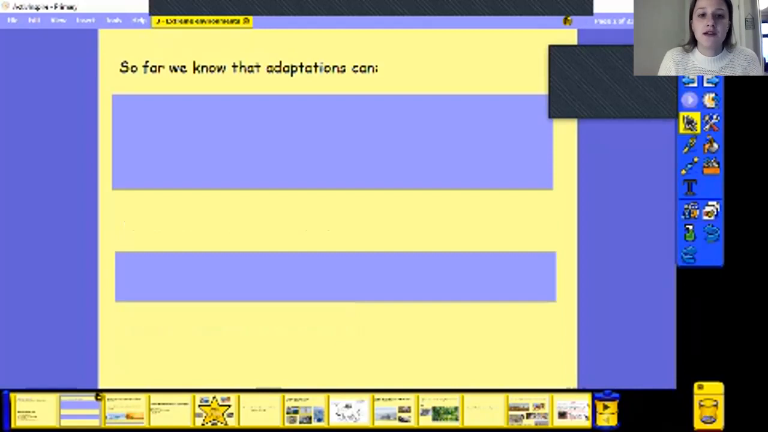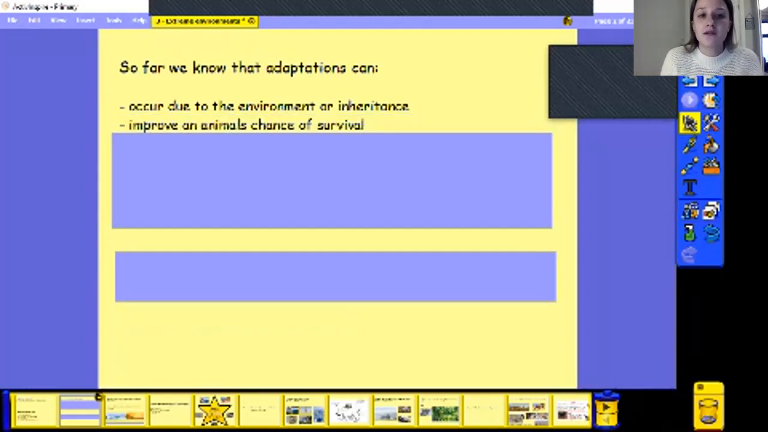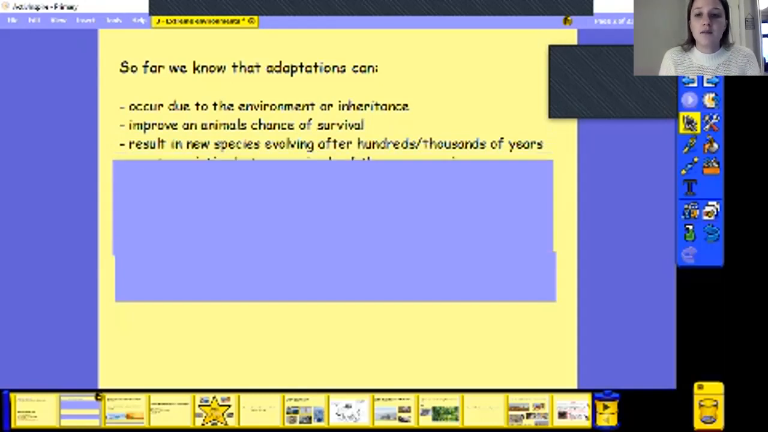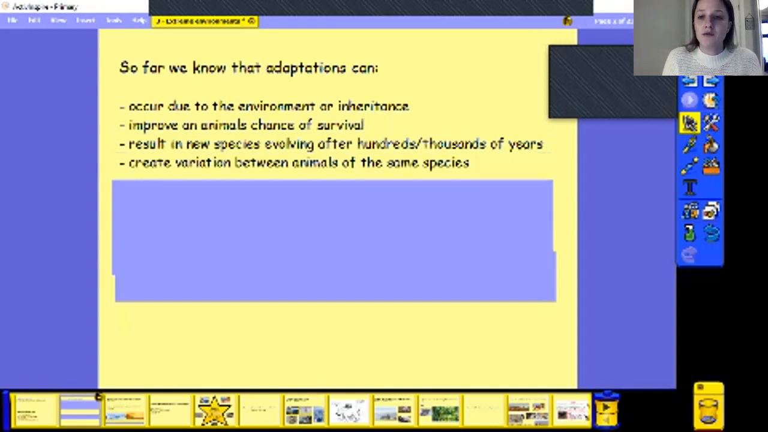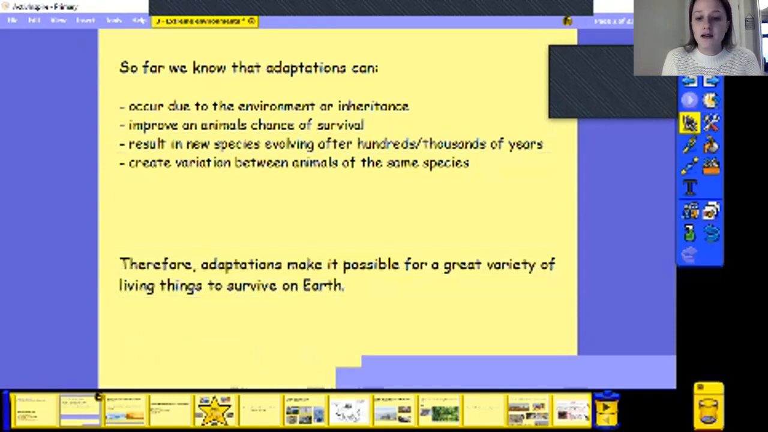So far we know that adaptations can occur due to the environment or inheritance. We did that last lesson. We also know that it can improve an animal's chance of survival, which sometimes results in a new species evolving after hundreds or thousands of years because they adapt so much that they actually become a different species altogether. But actually, last lesson we found out that before that happens, it creates variation between animals of the same species. So, therefore, adaptations make it possible for lots of living things to survive on Earth, and everything is different. They're all unique.